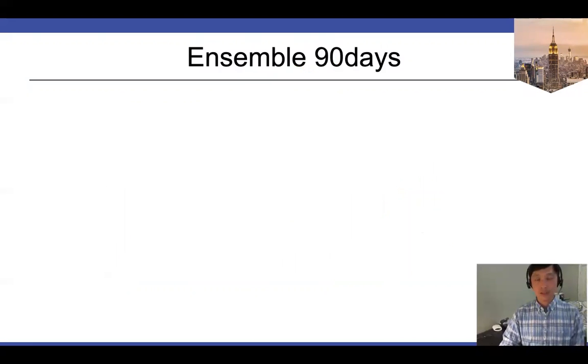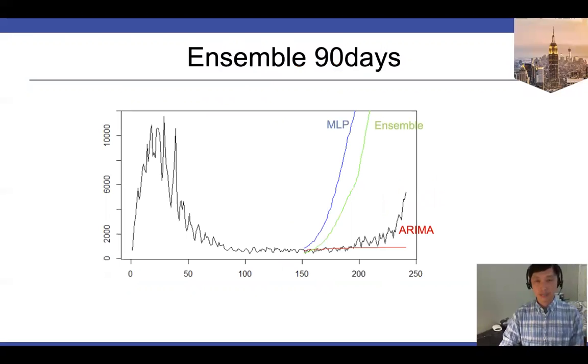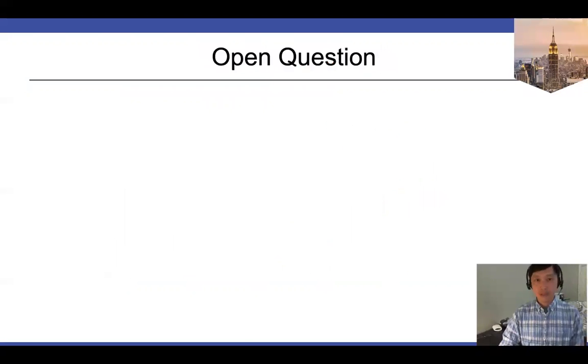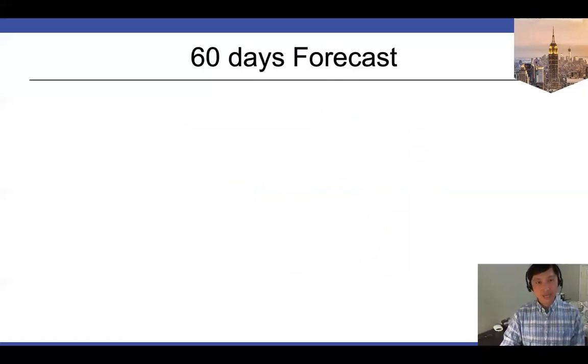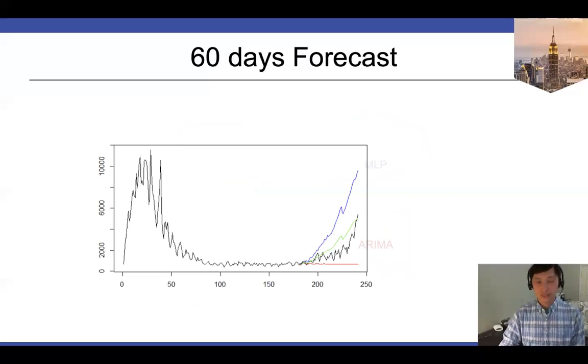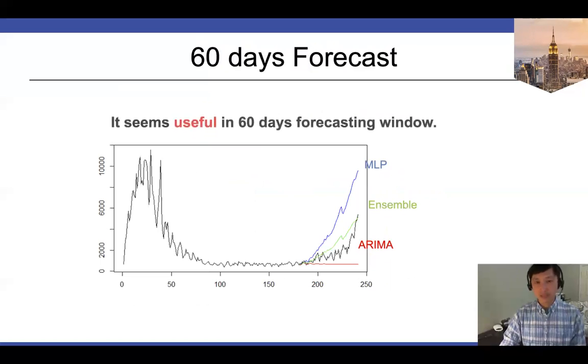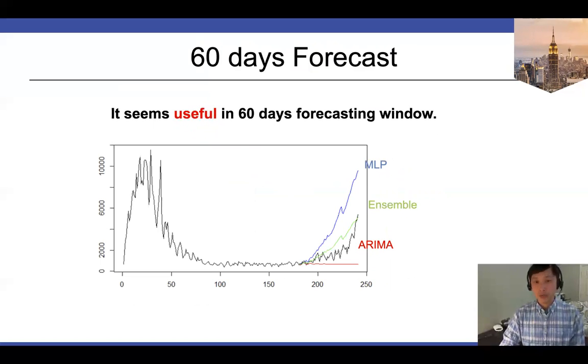So let's take a look at the 90 days forecast with the ensemble model. This is the 90 days forecast, and it gave me a good question: is an ensemble model useful? So in that case, I fit the data using a 60 days forecast. This time the ensemble model seems much, much better. So from now on, we consider the ensemble model in our model selection.